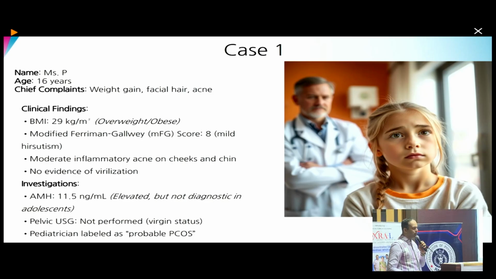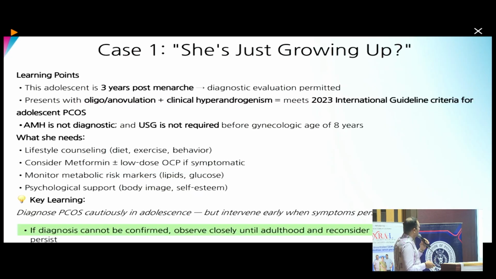On investigation, they did an AMH, which was 11.9. So it is elevated, but in the adolescent group, it has no role in diagnosis. Similarly, pelvic USG was not performed because transvaginal ultrasound is not possible in a virgin female. Also, in this age group, there is no role of USG in diagnosis. So the pediatrician labeled it as probable PCOS.